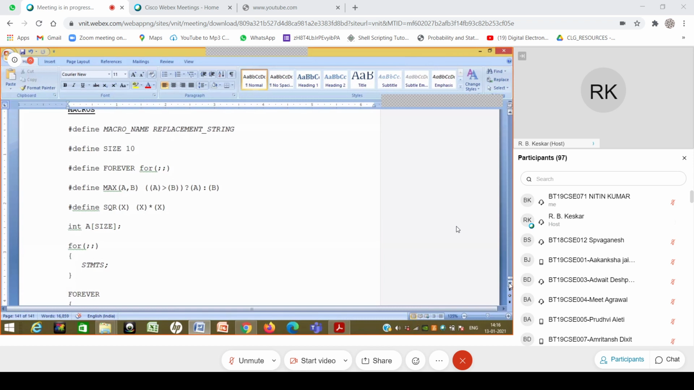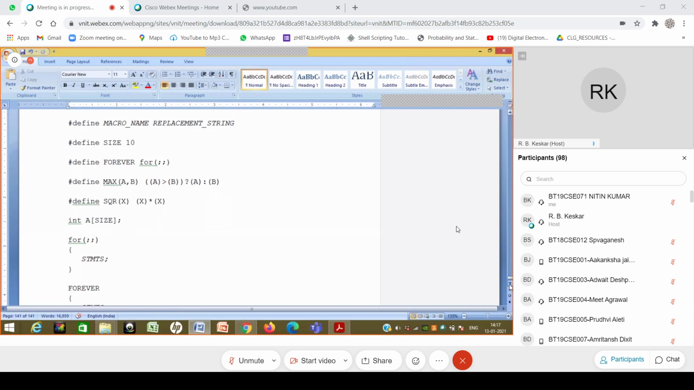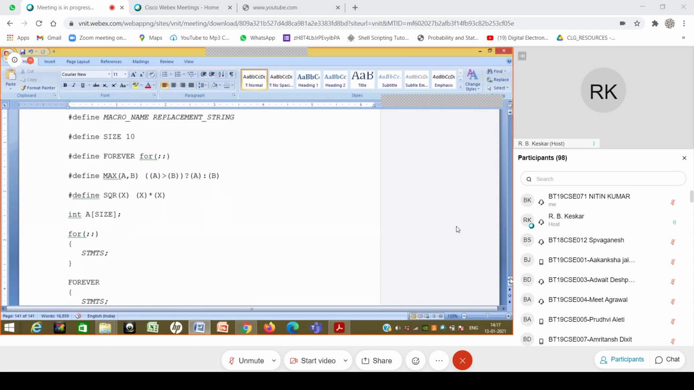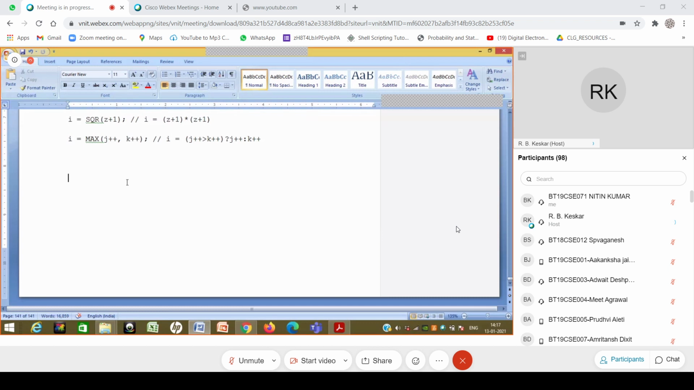It is not mentioned as part of the Kernighan and Ritchie book. Later, when the ANSI standard was modified, all of those things were integrated. But up to this point, whatever I have covered here, all of these things are discussed in the Kernighan and Ritchie book as well. Fine. So this is about the macros. Any question on macros? We have done the macros now. Now we'll move on to the next topic.